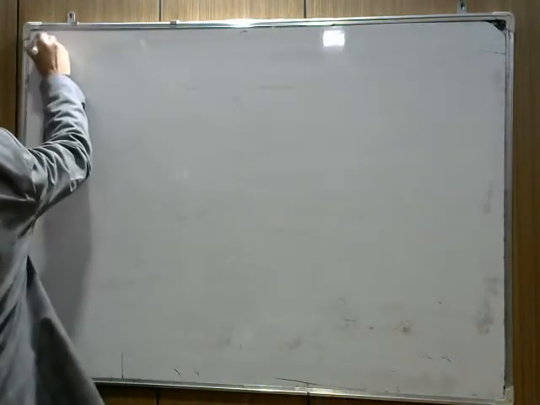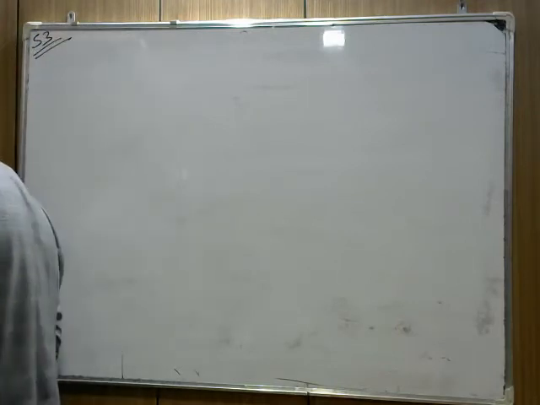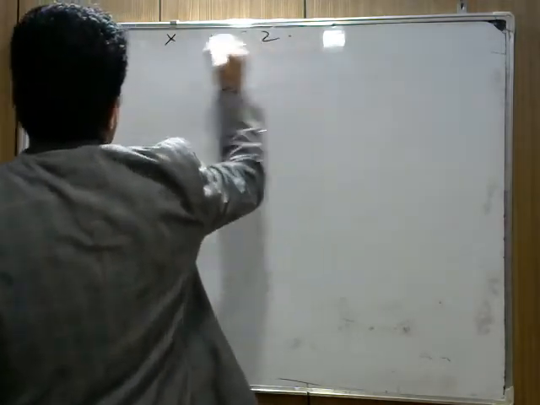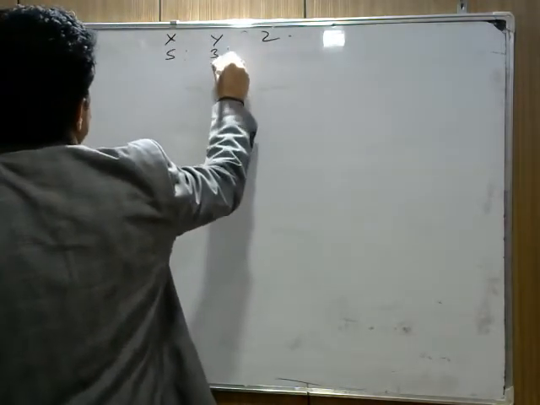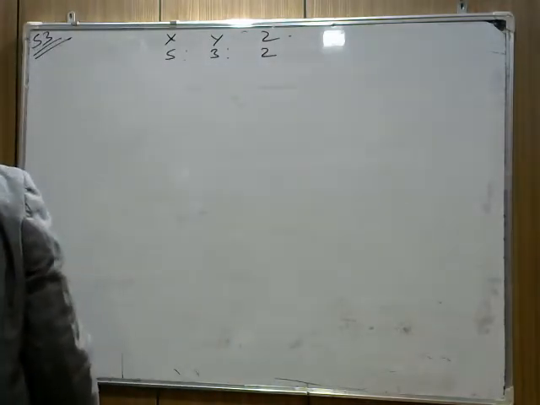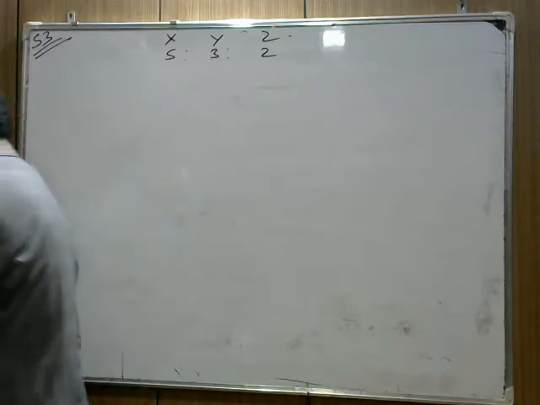We are doing question number 53 from T.S. Grewal, and the question states that X, Y, Z are partners. The three partners are sharing in the ratio of 5:3:2. Now the balance sheet is given, as on 31st March 2019.